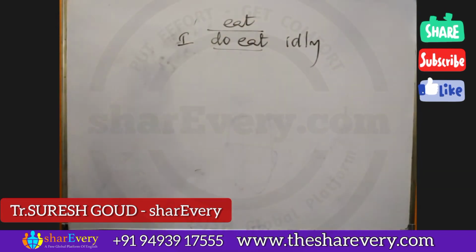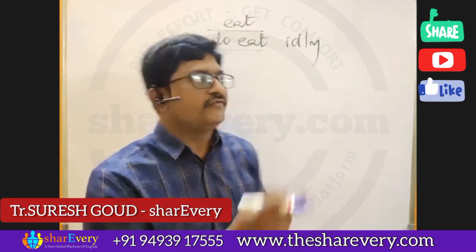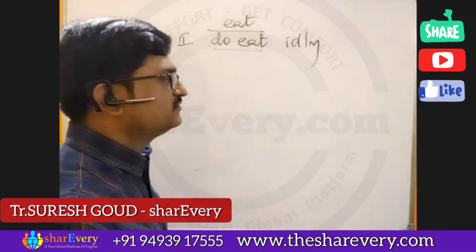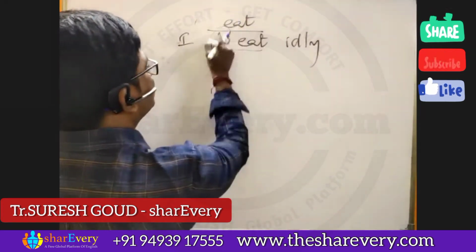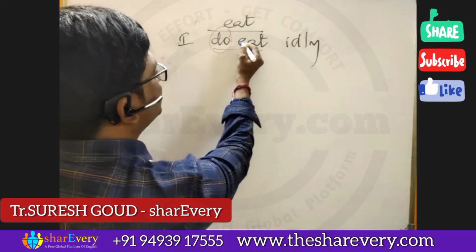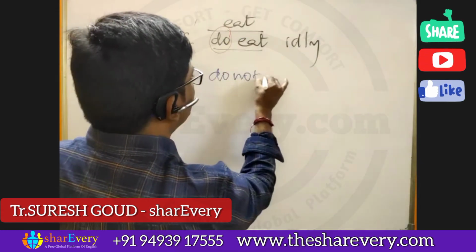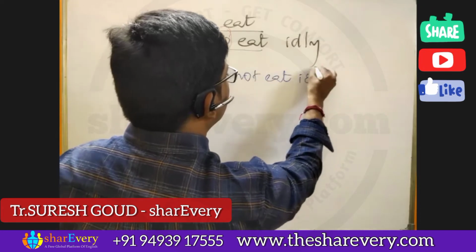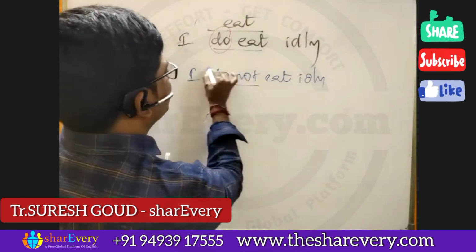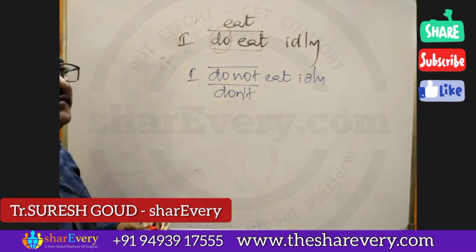Yes, sir. If I want to make the sentence negative, I need one weapon. I need only one weapon, that is called helping verb. So when I place not here, I do not eat what? Idli. I do not eat idli. We can contract it and write don't.